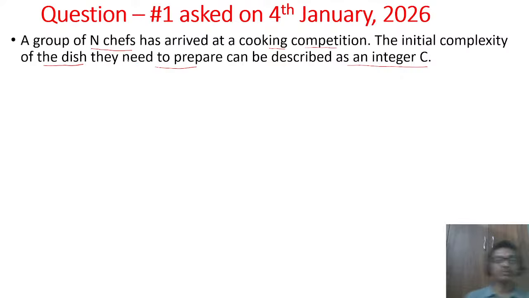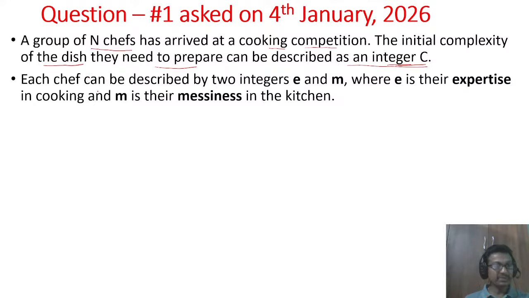So this is the problem statement. A group of n chefs has arrived at a cooking competition, and the initial complexity of the dish they need to prepare is described by an integer C. Each chef can be described by two integers e and m. A chef is described by these two attributes, e and m. What does e mean?